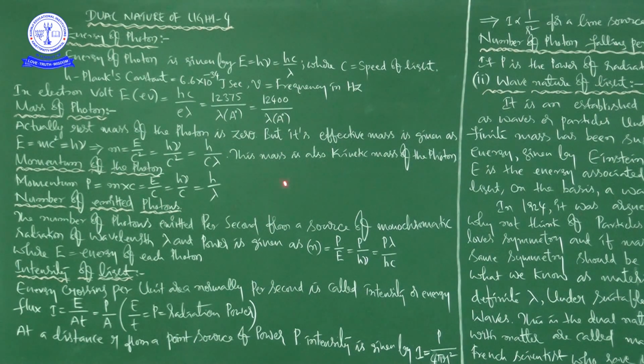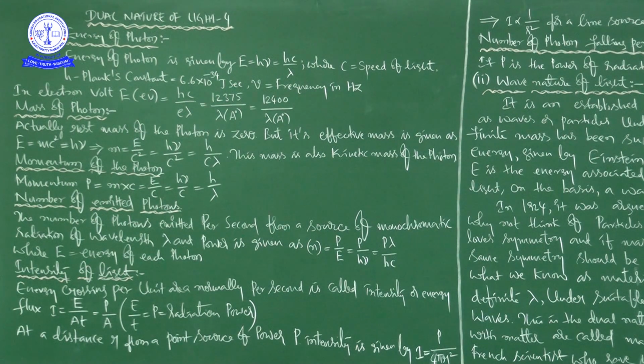Can you understand why it is called the kinetic mass of the photon? Because this mass is present due to the motion. When the photon is at rest, its mass is 0; the rest mass of the photon is 0. Because of that situation, it is called by that name, the kinetic mass of the photon. Next, the momentum of the photon.